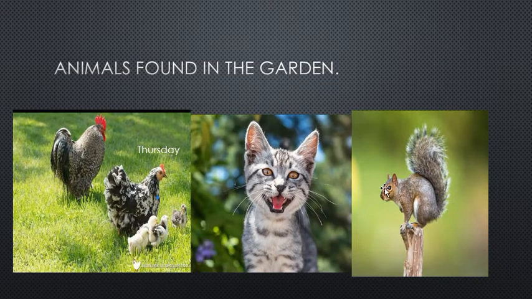Okay children, which animal is this? Did you ever see this in a garden? This is a squirrel. We can see squirrels in the garden. This is a cat. A cat is also found in the garden. Here are a cock and a hen with their chicks. These animals are all found in the garden.